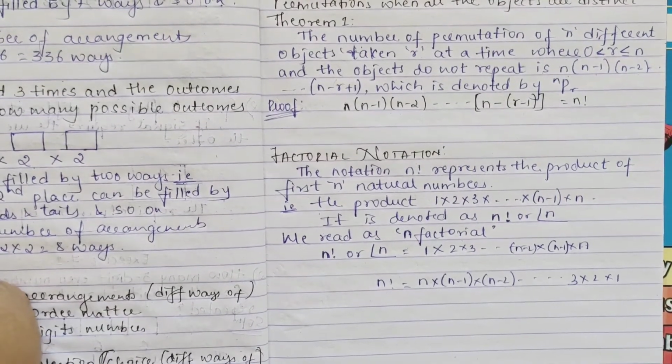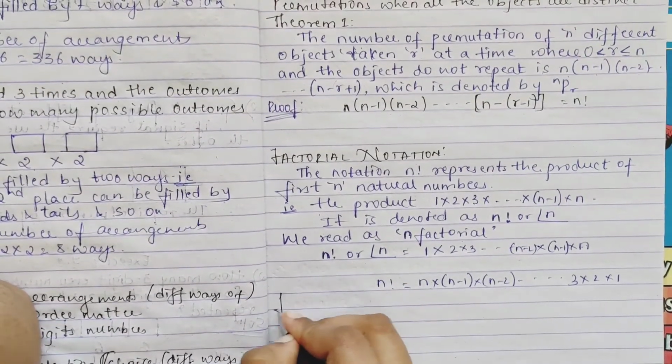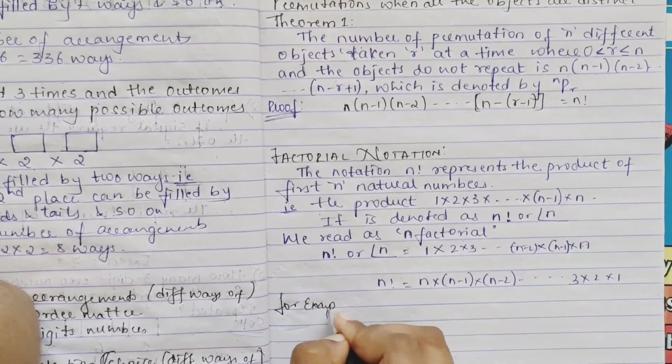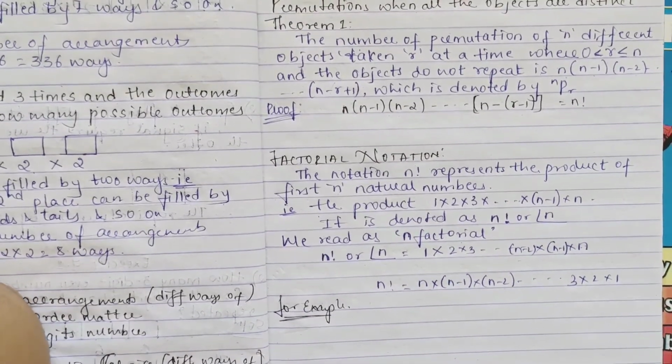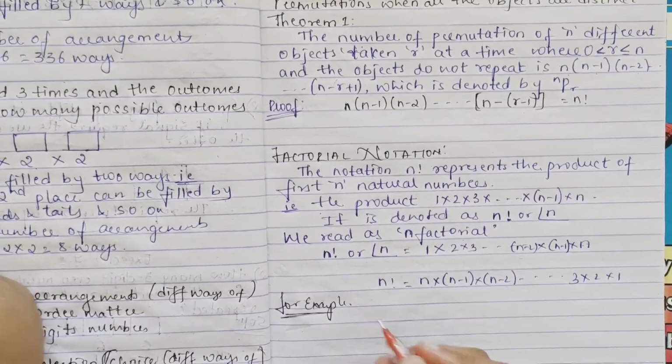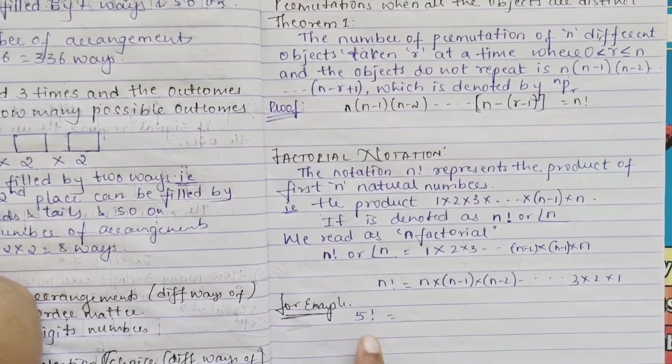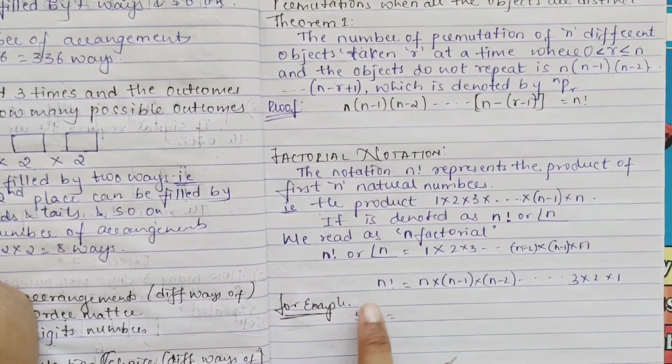For example, if I take 5 factorial, 5 is your n.